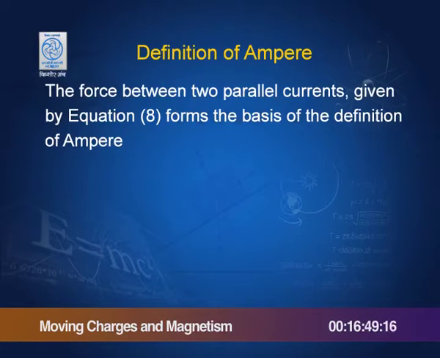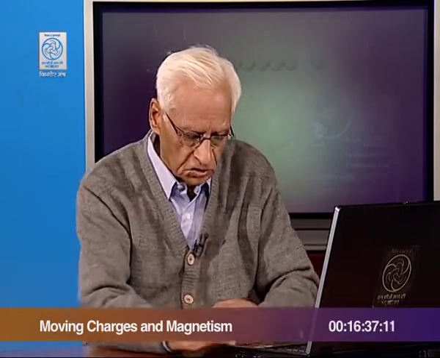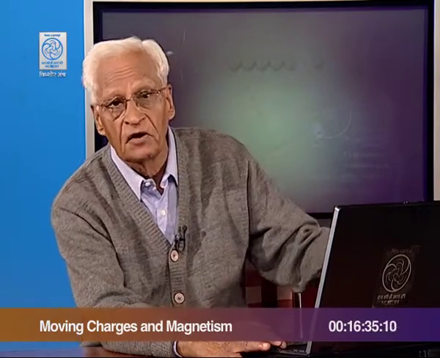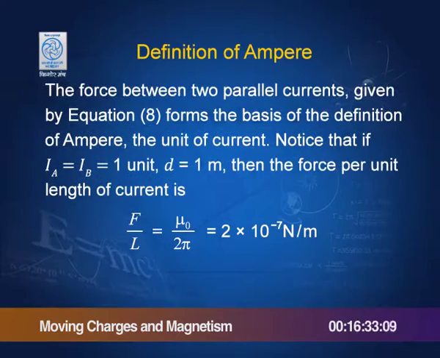And this formula also allows us to define an ampere. So, suppose 1 ampere current is going through these and the distance between them is 1 meter, then we can find the force, and that force would define the unit current called ampere. So, we find that the force per unit length would be mu_0 by 2 pi equal to 2 × 10 to the power minus 7 Newton per meter.